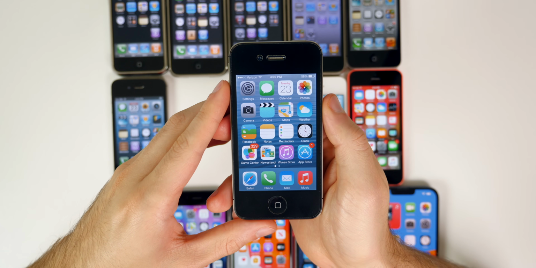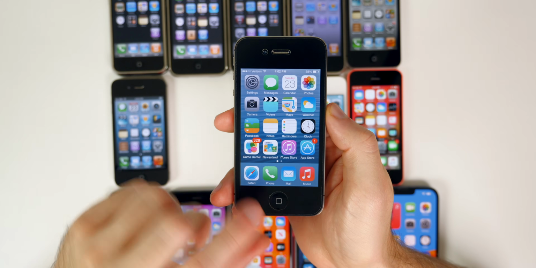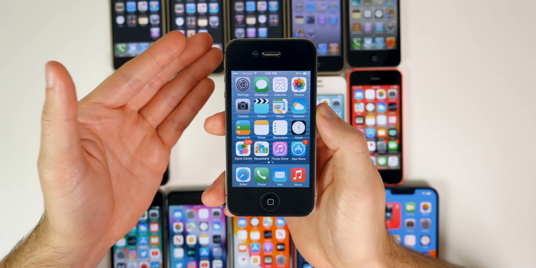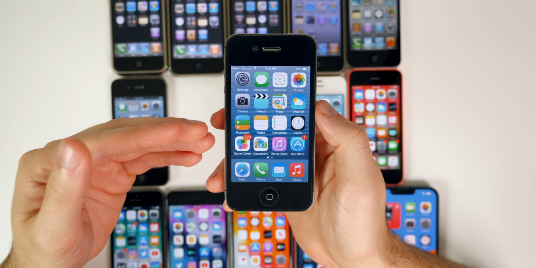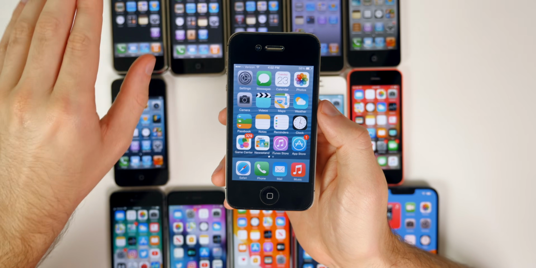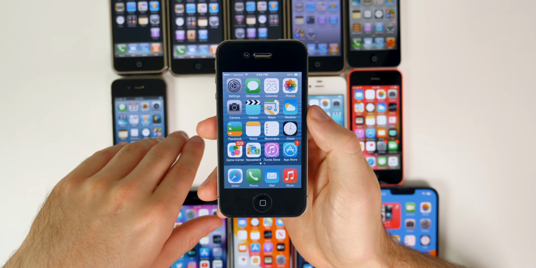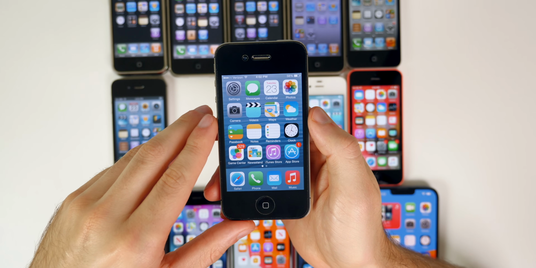We also got the introduction to CarPlay. So now you could hook your phone up to your head unit, your car, and you would be able to access basically an iPhone on the display of your car. You guys know what CarPlay is now. This was when it was introduced back in 2007.